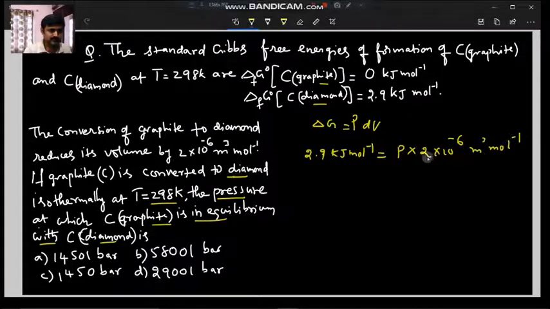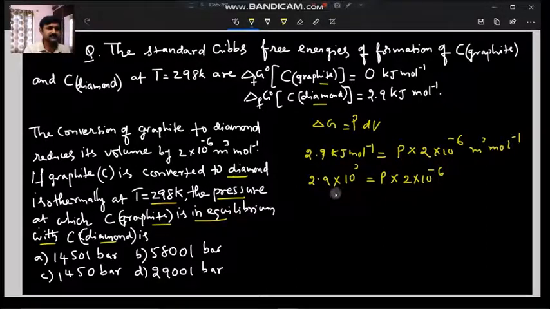So on both sides per mole gets cancelled, and you want to write pressure, so 2.9 kilojoules converted to joules is 2.9 into 10 cube, equals pressure P into 2 into 10 power minus 6.